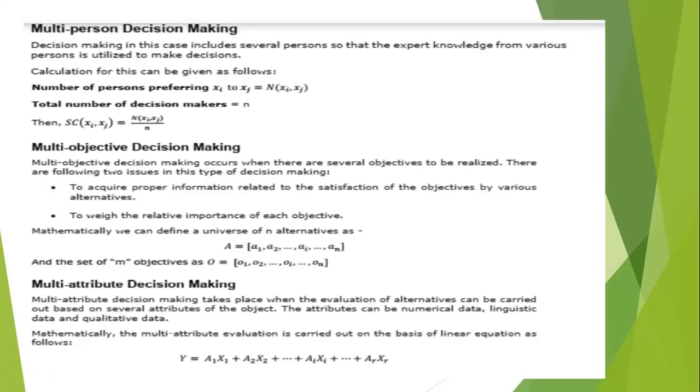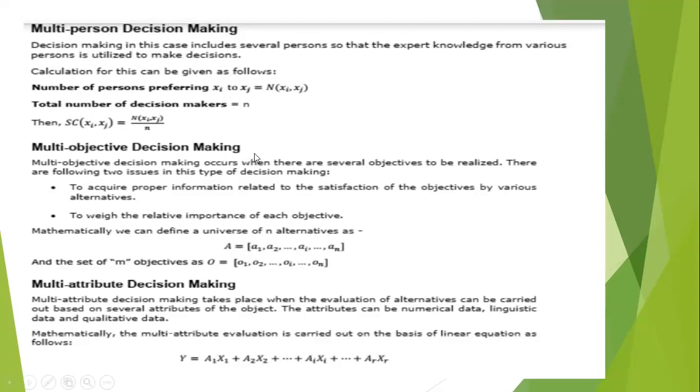Suppose there are 5 decision makers. Among the 5, 3 are preferring. Okay, so 3 are preferring. So based on your fuzzy sets, you will calculate this decision making index. Okay, that is your multi-person decision making.